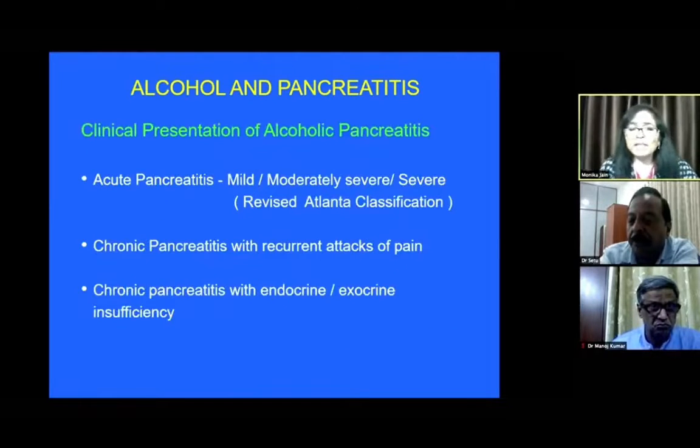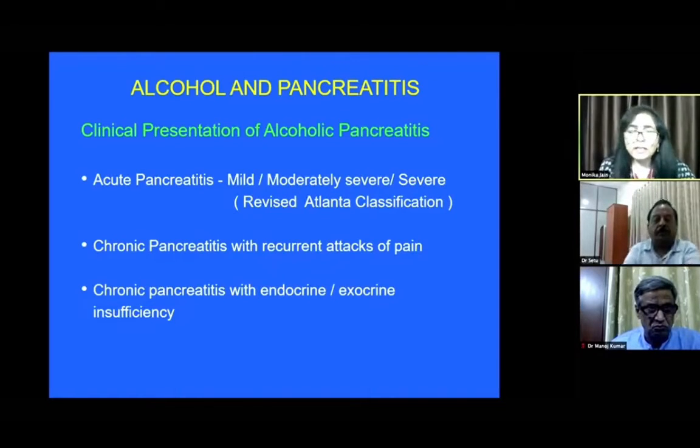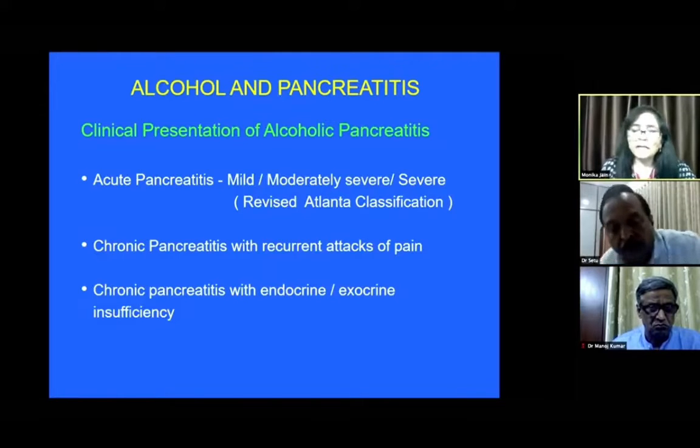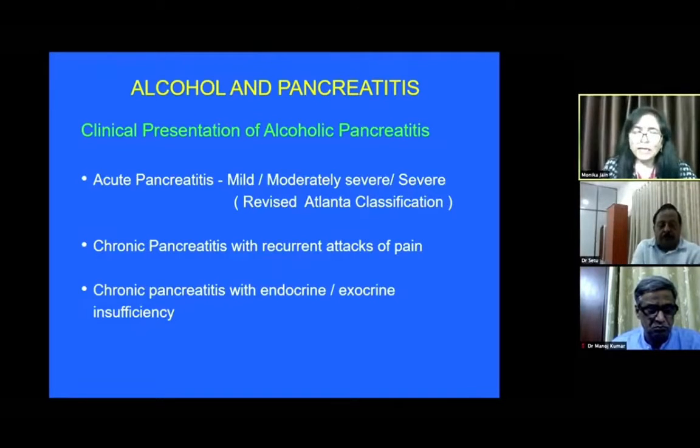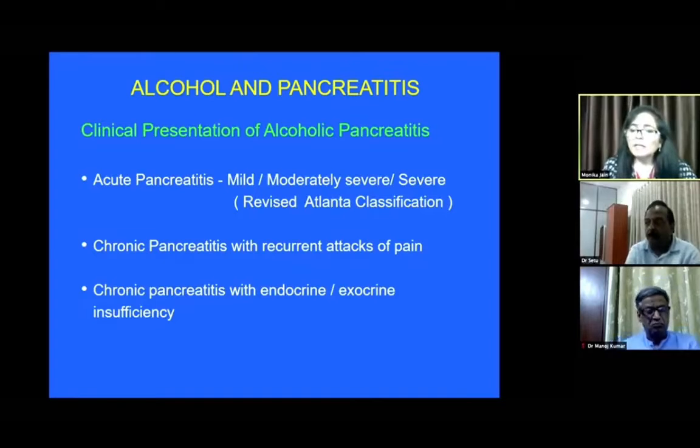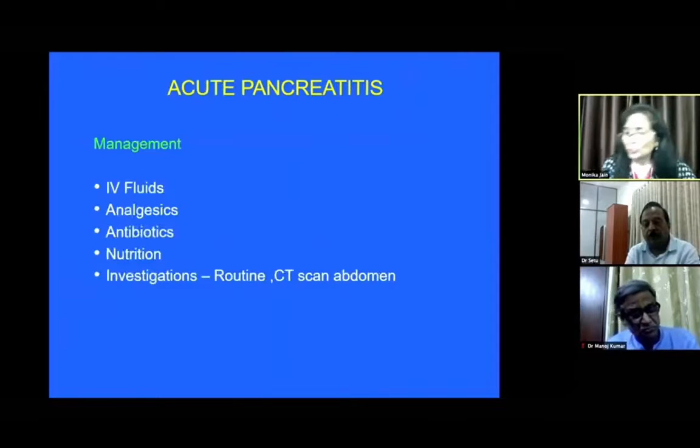Alcoholic pancreatitis patients can present in three forms. One is acute pancreatitis, which can present as mild, moderately severe, or severe pancreatitis. The second group of people come with chronic pancreatitis with recurrent attacks of pain. And thirdly, they come with chronic pancreatitis with some endocrine or exocrine insufficiency. Although there is no hard and fast separation, we can have a good amount of overlap between these different groups.